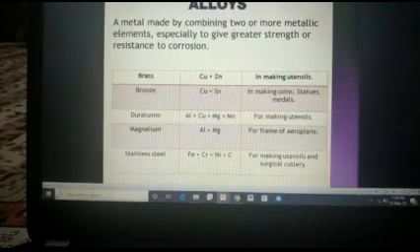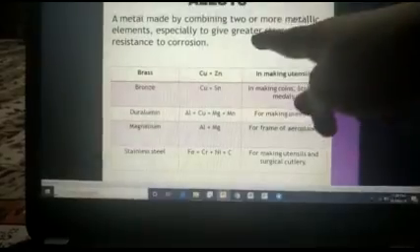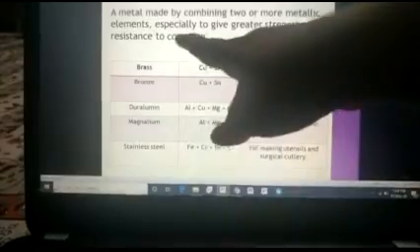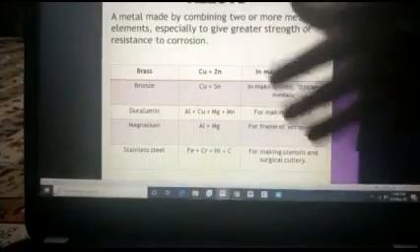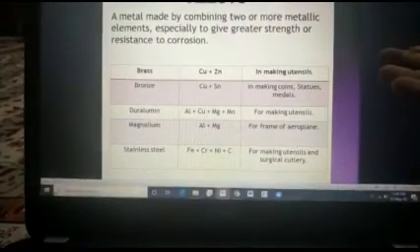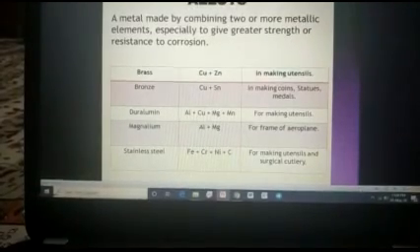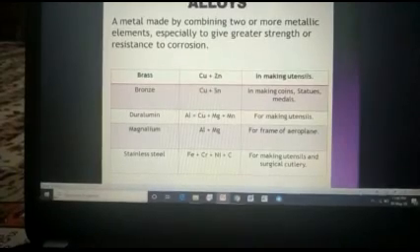See students, what we have done: to give better strength and avoid corrosion, we mix iron with some other metallic elements for making utensils, and that new mixture of metal is known as an alloy of iron, that is stainless steel, because steel will not rust.